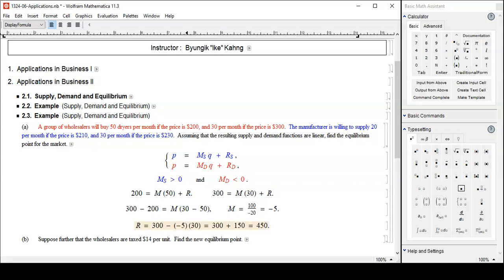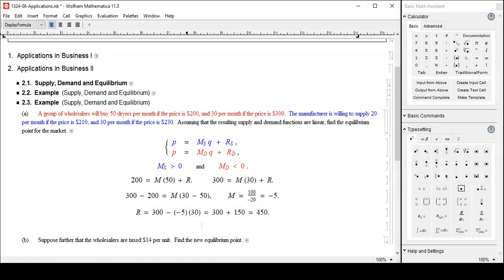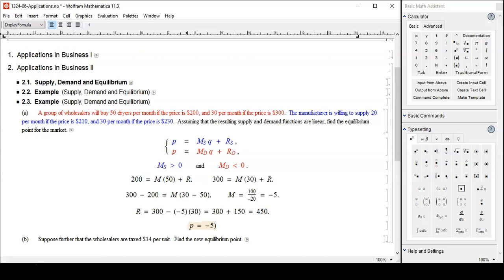Looks like we're getting 450. So R is 450, M is negative 5. Okay, all right. We get P is negative 5 times Q plus 450. That's the right equation. Make sense?